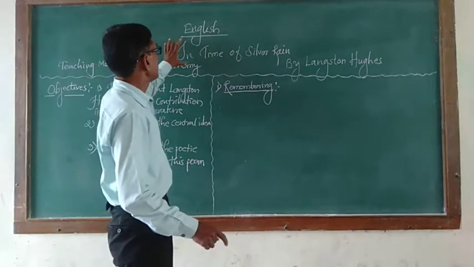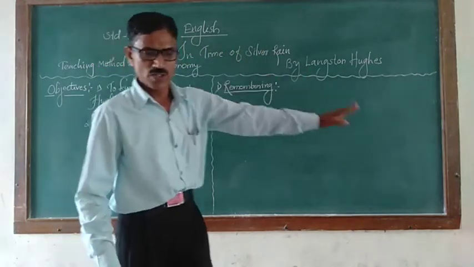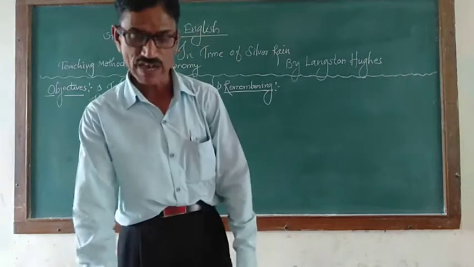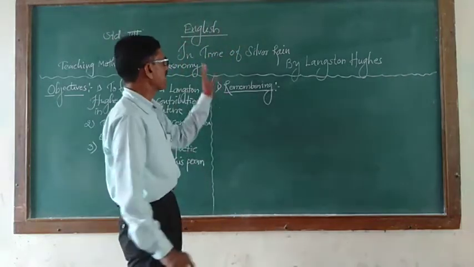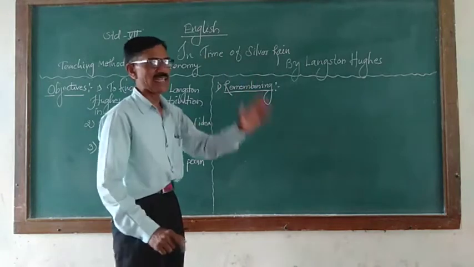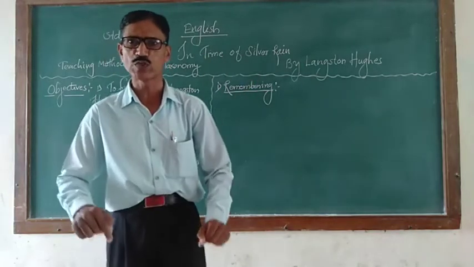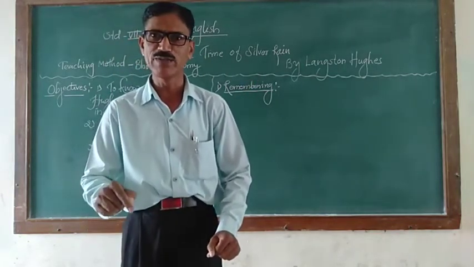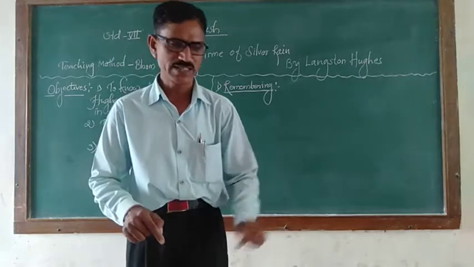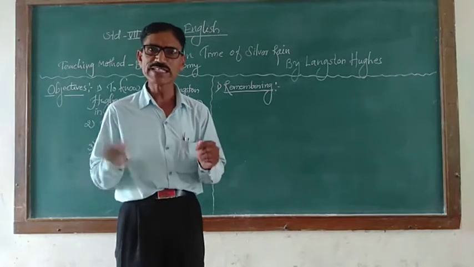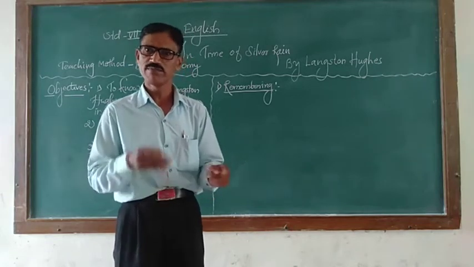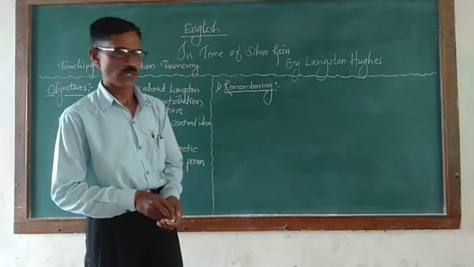This poem, In Time of Silver Rain, is picked from the European continent. Whenever the silver rain starts there, you will understand that it starts in the spring season only. So the poet himself described the spring season in this particular poem.